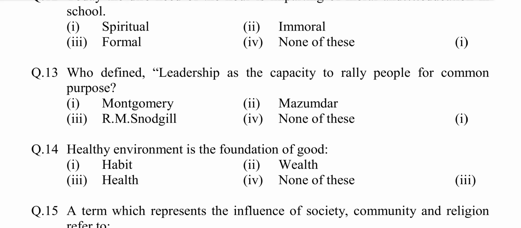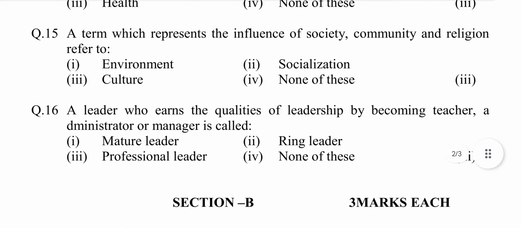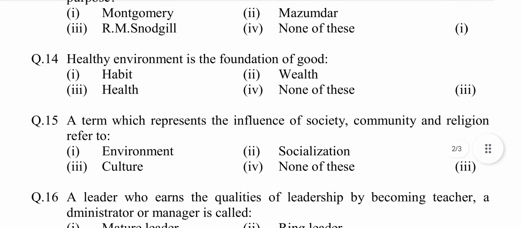Answer is option first, Montgomery. Question number 14. Healthy environment is the foundation of good. Option first, habit. Second, wealth. Third, health. Fourth, none of these. Answer is option third, health.